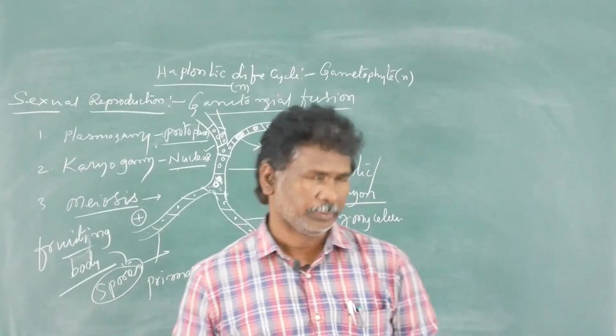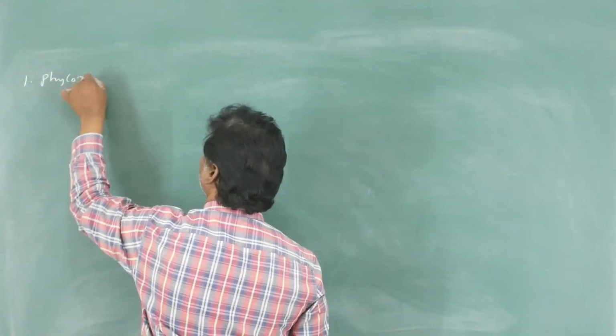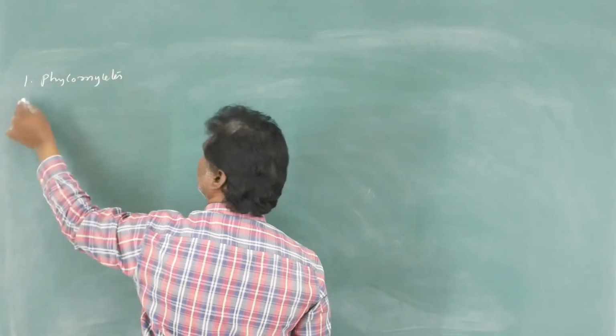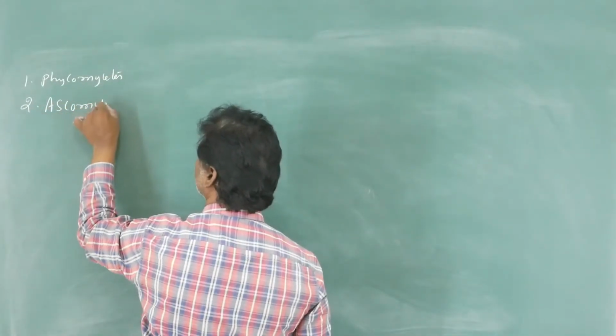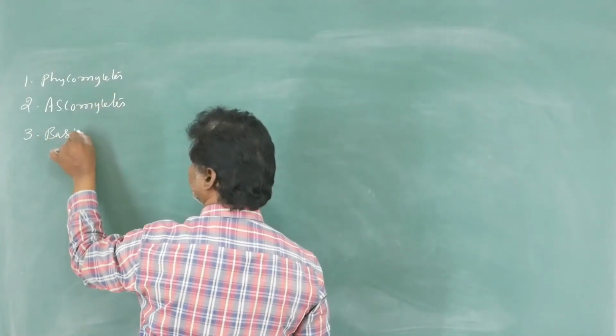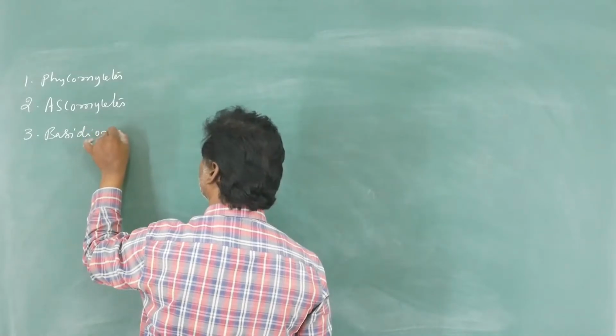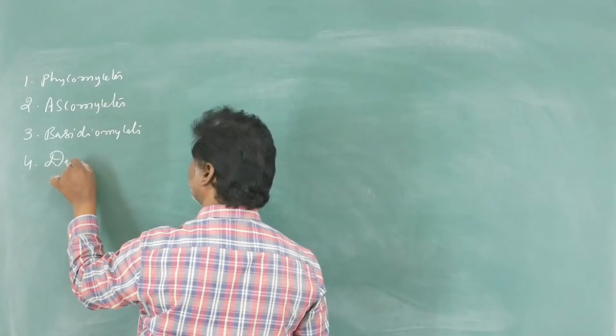You can go through them one by one. Class Phycomycetes. Second, Ascomycetes. Third, Basidiomycetes. Fourth, Deuteromycetes.